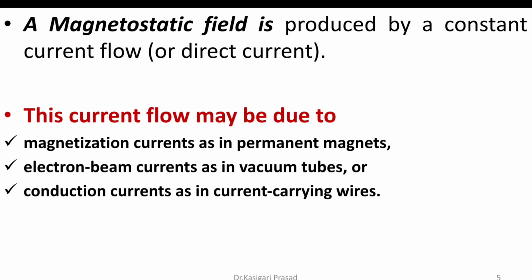A magnetostatic field is produced by a constant current flow, or simply a direct current. This current flow may be due to several reasons. First, magnetization currents as in permanent magnets, electron beam currents as in vacuum tubes, and conduction currents as in current carrying wires.